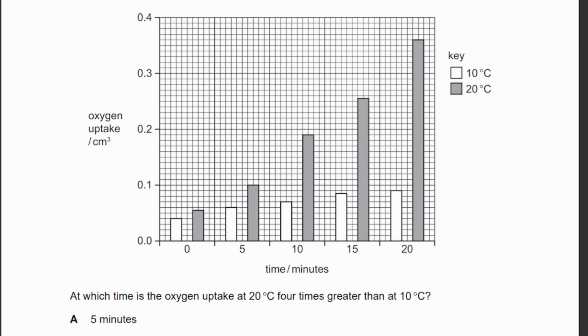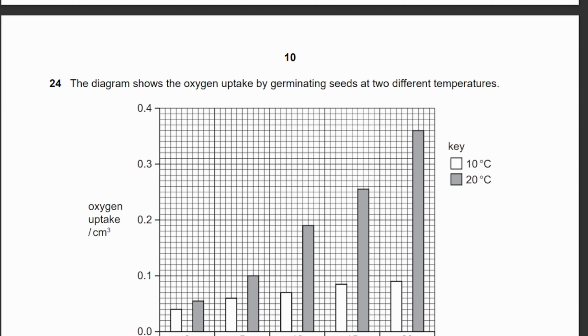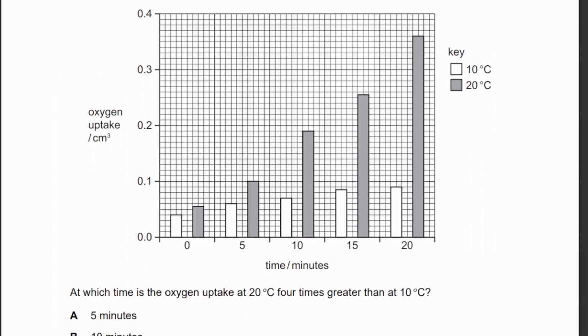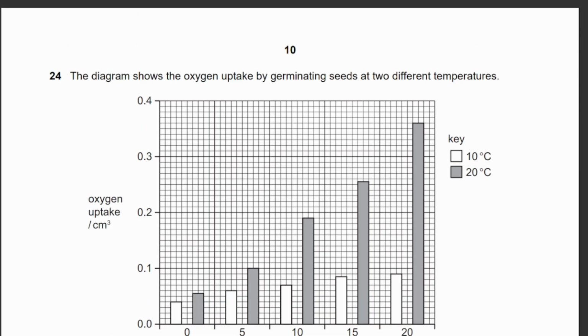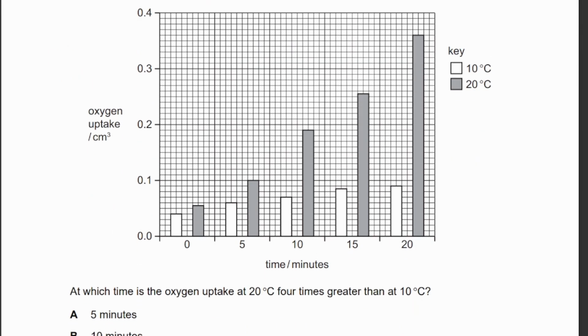24. The diagram shows the oxygen uptake by germinating seeds at 2 different temperatures. At which time is oxygen uptake at 20 degrees 4 times greater than at 10 degrees Celsius? So you just need to read the graph and see at what time the gray bar is 4 times the white bar.